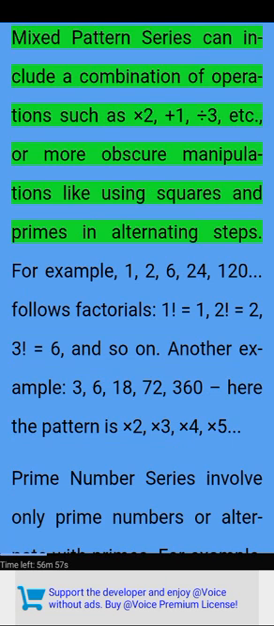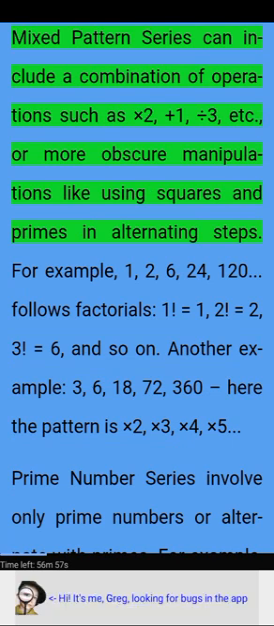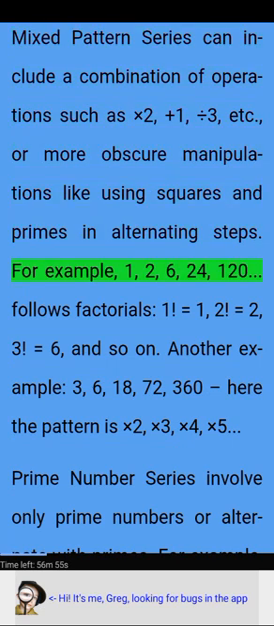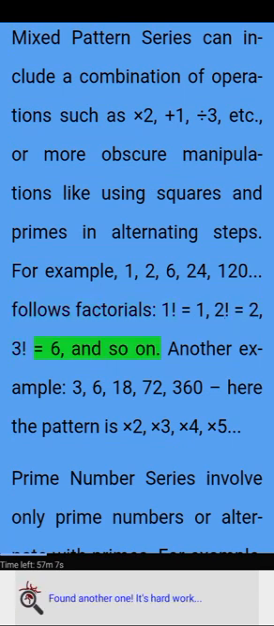Mixed pattern series can include a combination of operations such as times 2, +1, divided by 3, etc., or more obscure manipulations like using squares and primes in alternating steps. For example, 1, 2, 6, 24, 120. Follows factorials: 1 equals 1, 2 equals 2, 3 equals 6, and so on. Another example, 3, 6, 18, 72, 360. Here the pattern is times 2, times 3, times 4, times 5.